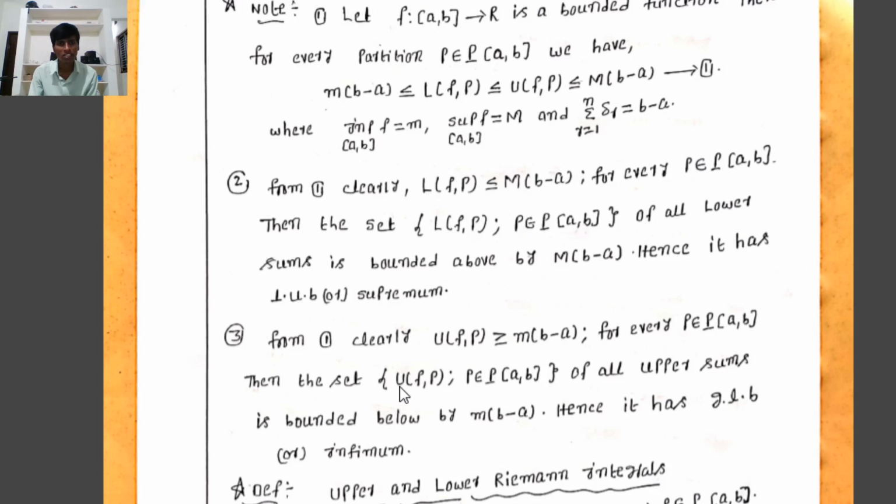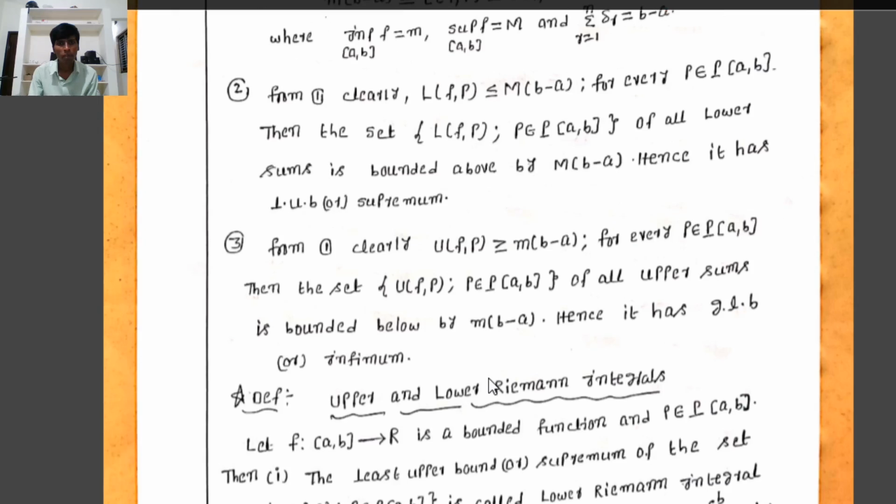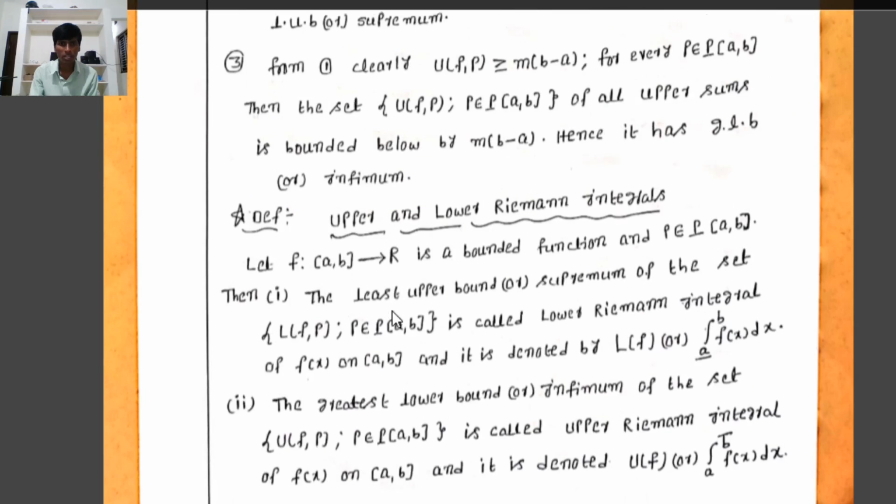Then the set of all upper sums, the set of U(f,P) such that P belongs to the set of partitions of [a, b], is bounded below by small m times (b minus a). Hence it has a greatest lower bound or infimum. That is, the set of all upper sums is bounded below by small m times (b minus a), and the set of all lower sums is bounded above by capital M times (b minus a).